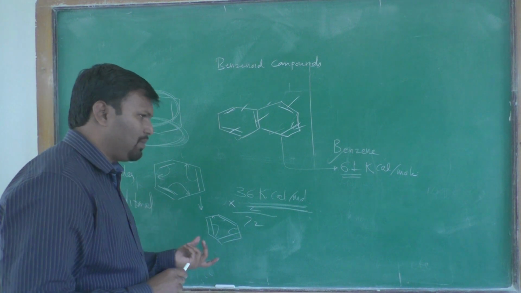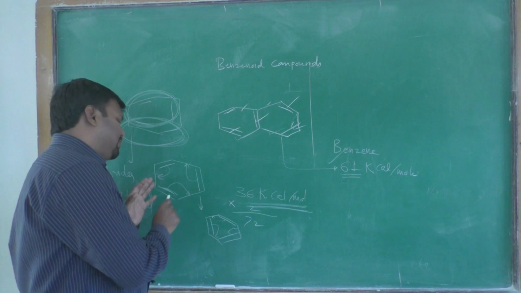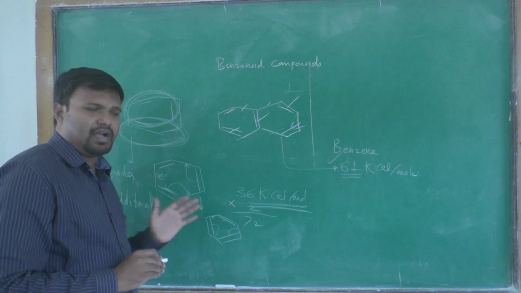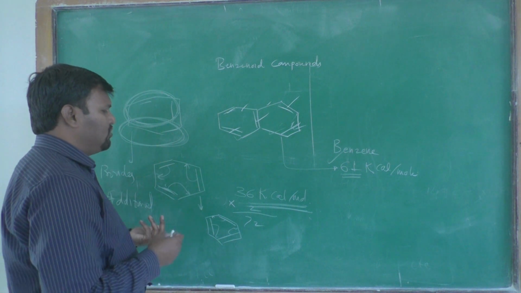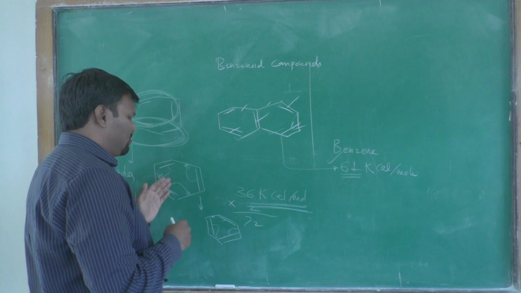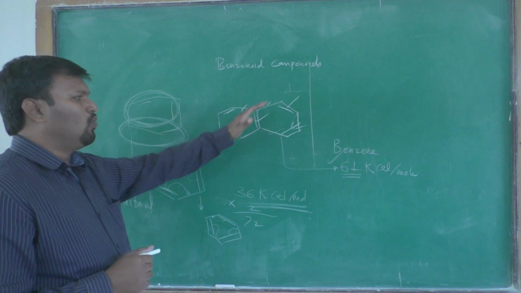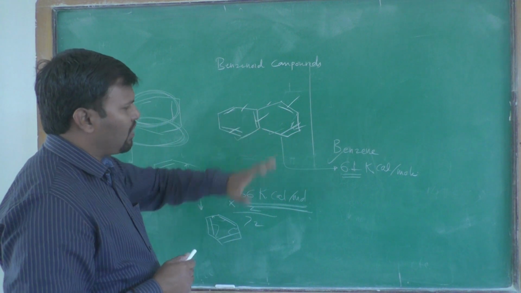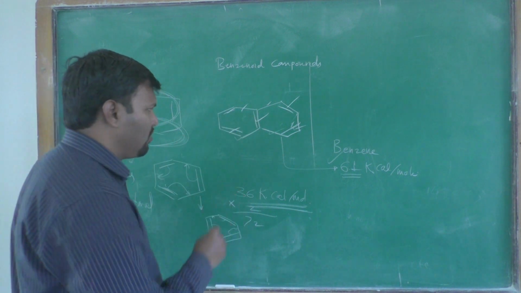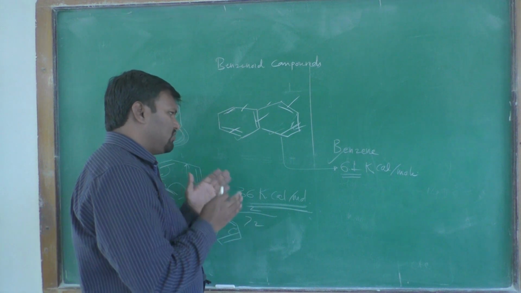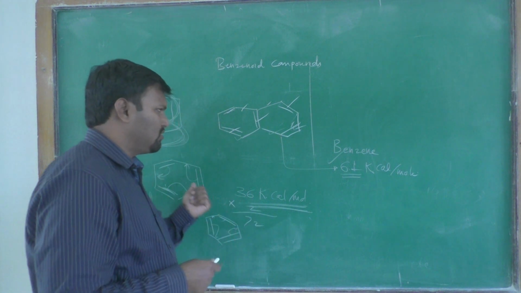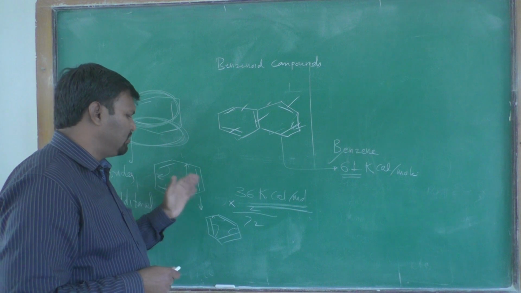Why does this happen? Because when you consider benzene, there are 3 pi bonds, 3 into 2 is 6 pi electrons, but in naphthalene one bond is reduced. Therefore only 5 bonds are there, so one less pi bond when you consider 2 benzene rings.